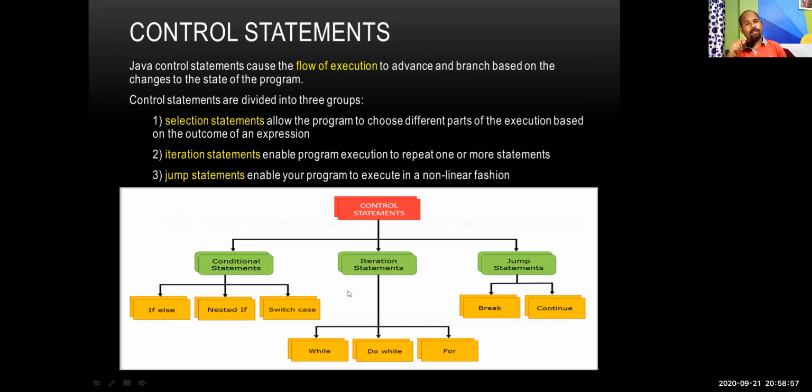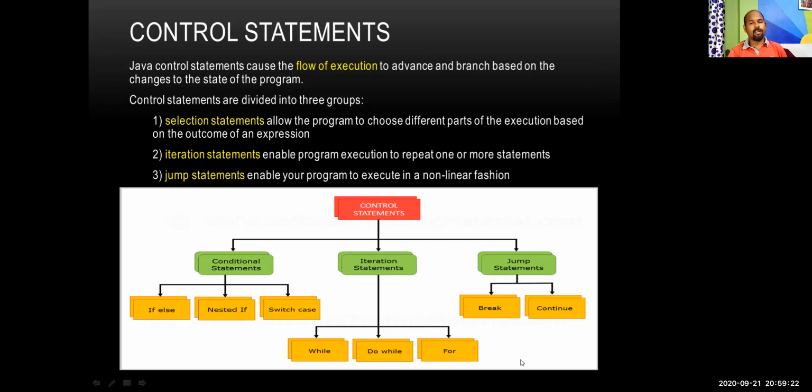And if the programmer jumps from one statement back to the previous statement, then that will be a backward jump. And backward jump actually results in repetition of some statements. So that is done using break or continue statements, which are there in Java.